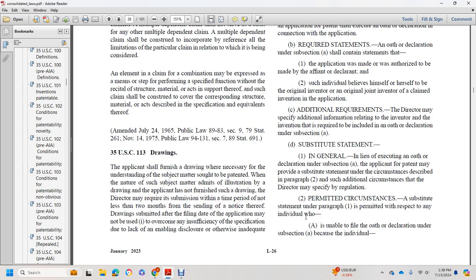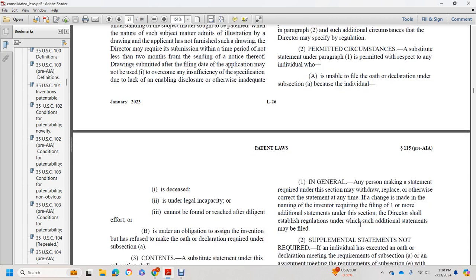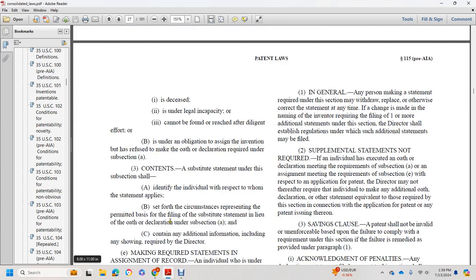Substitute statement. In lieu of executing an oath or declaration under subsection A, the applicant for patent may provide a substitute statement under the circumstances prescribed in paragraph 2, with additional circumstances the Director may specify by regulation. A substitute statement is permitted with respect to any individual who is unable to file the oath or declaration under subsection A because the individual is deceased, under legal incapacity, cannot be found or reached after diligent effort, or is under an obligation to assign the invention but has refused to make the oath or declaration required under subsection A.